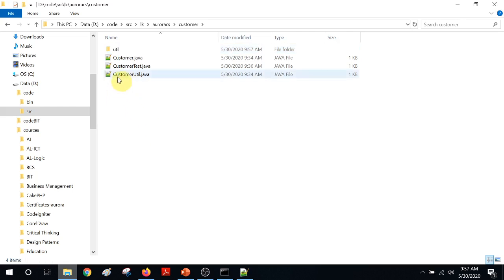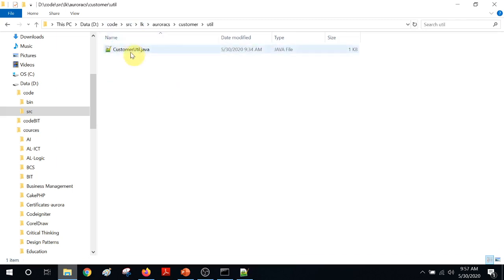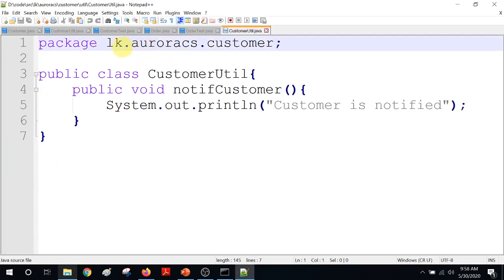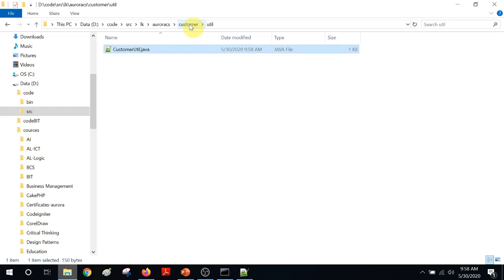Right. Now what I'm going to do is put this customer util there. Of course, now I have to change the customer util class. Why? It is not in the customer package, now it is in customer.util. So I have to compile that again. I have to do a lot of changes.